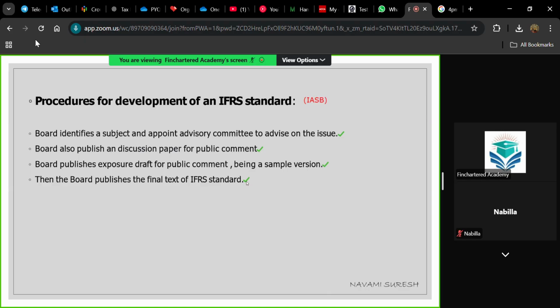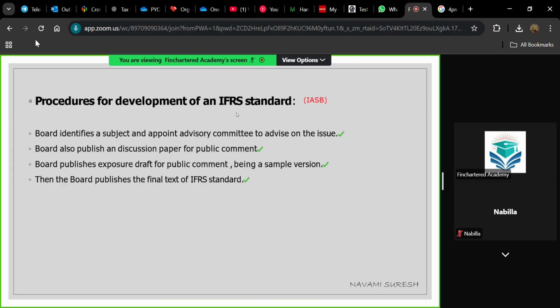The ultimate decision is made by IASB, but still IASB takes help from the advisory committee and the public to make the final decision, through the discussion paper and exposure draft. So these are the 4 steps for preparing international financial reporting standards.